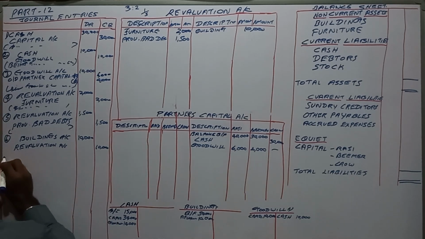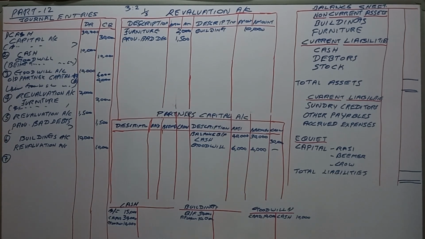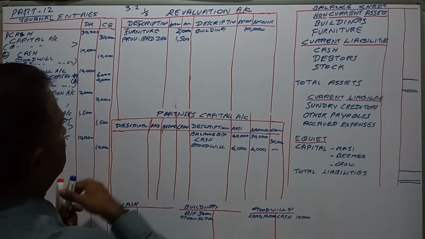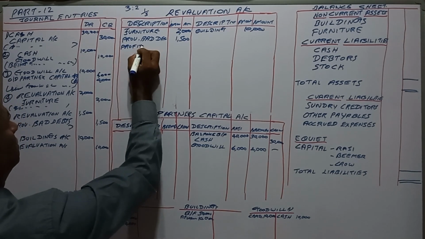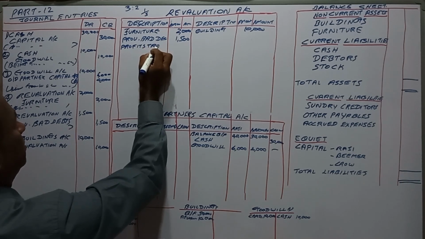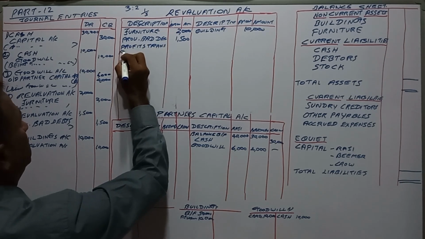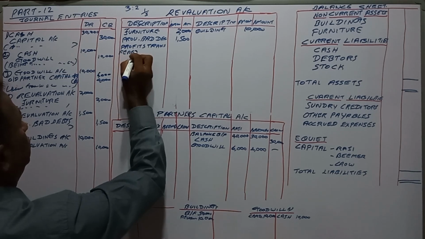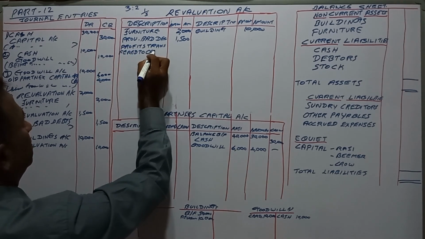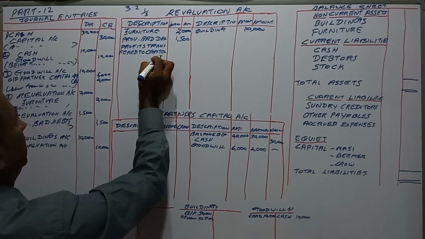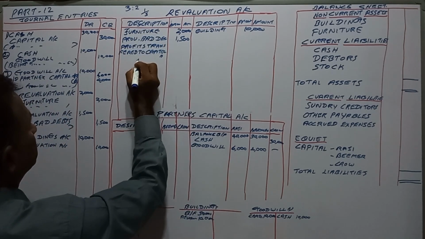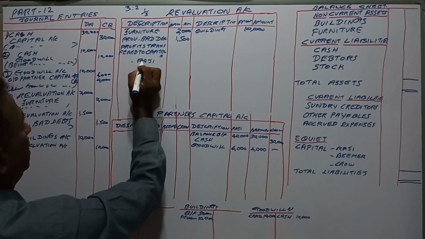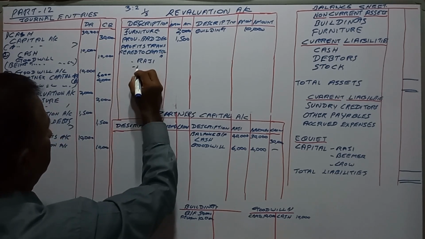Now, the seventh journal entry is we have to balance the revaluation account. If you balance, profits transferred to capital account of Raji and Beamer.